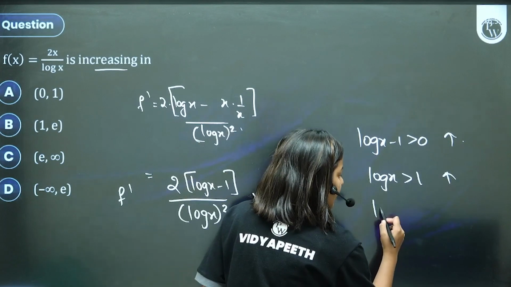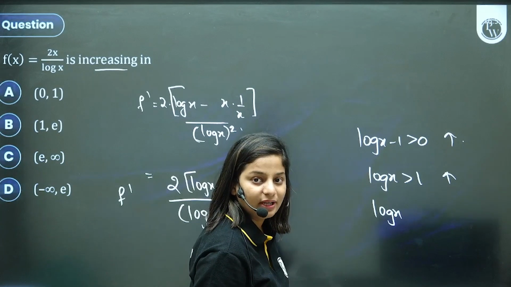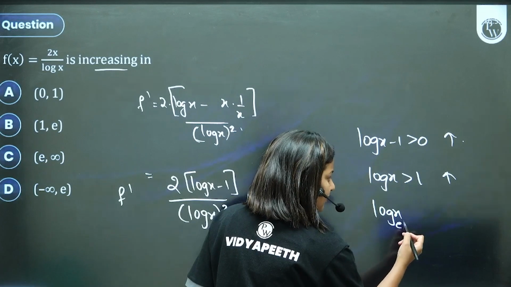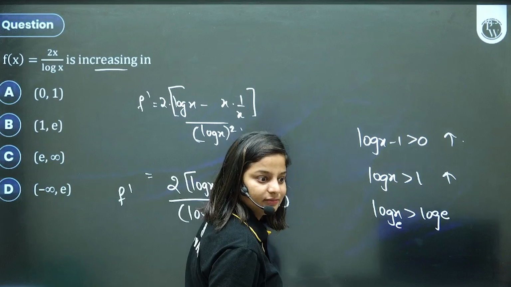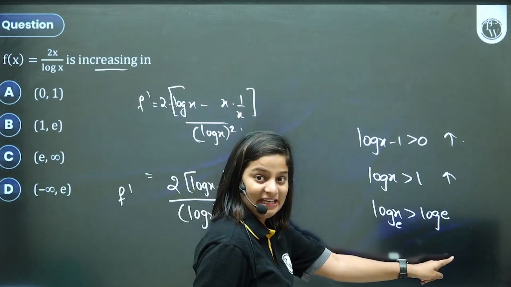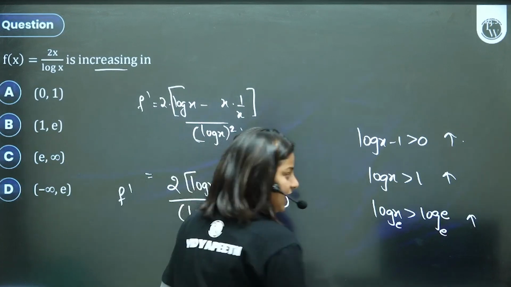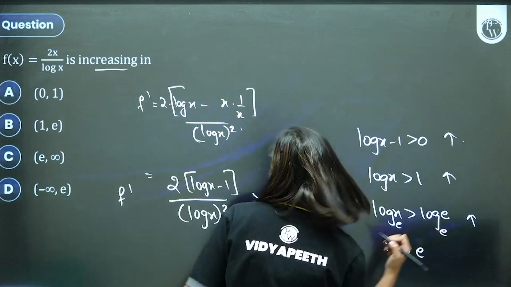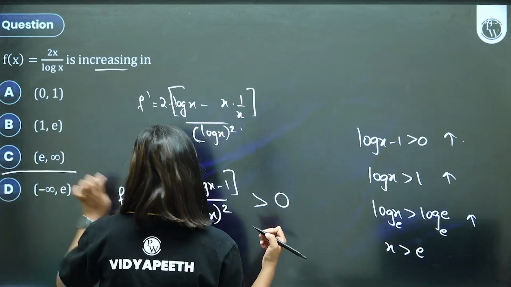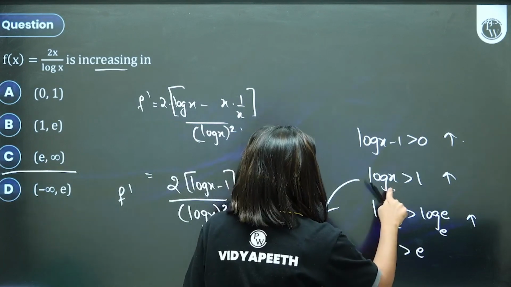That means when is the value of log equal to 1? The base is e, right? When it is equal to log e, when log x is greater than log e, we will say the function is increasing. That means when x is greater than e, we will say the function is increasing. Greater than e.